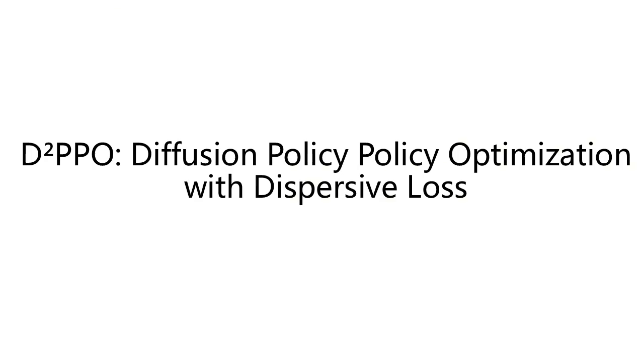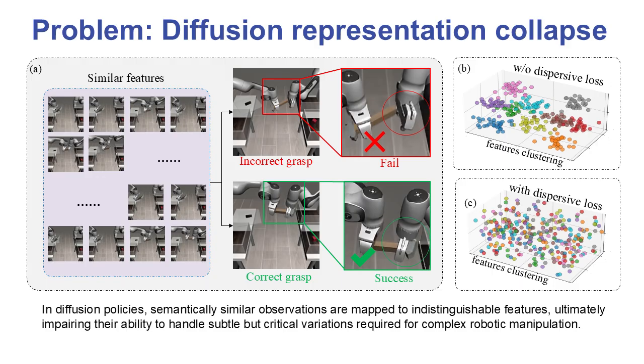Good morning, everyone. Today, I'll present our work on D²PPO, which addresses a critical problem in diffusion-based robot policy learning through dispersive loss regularization. Let me start by introducing the core problem we identified: diffusion representation collapse.